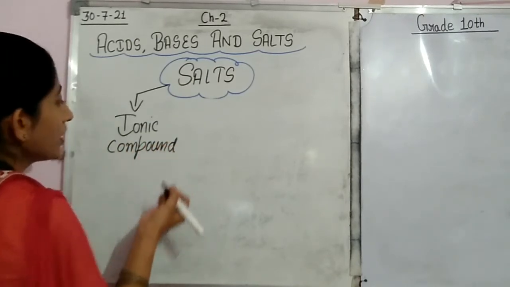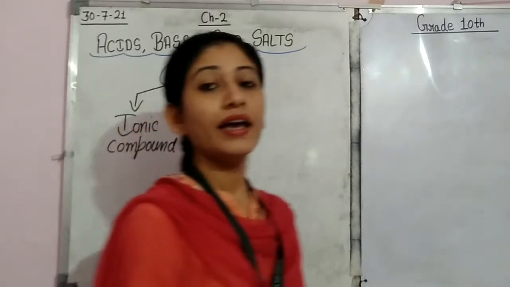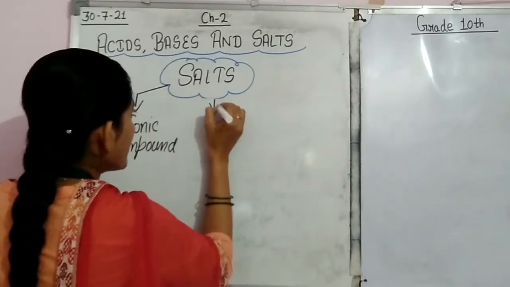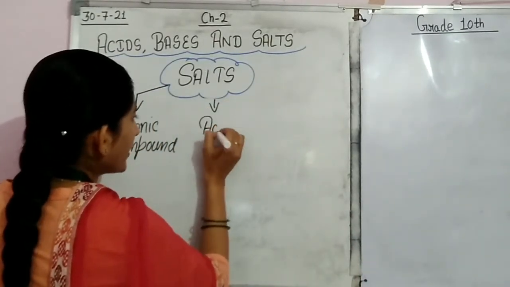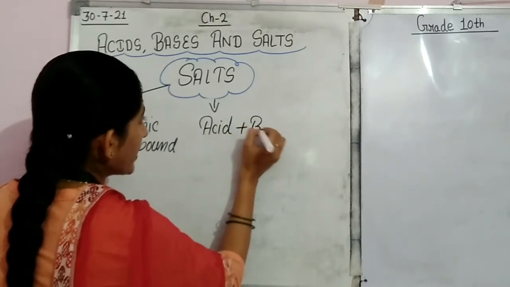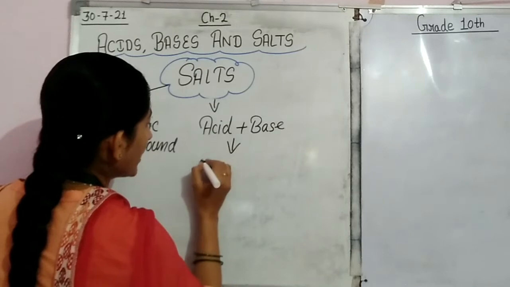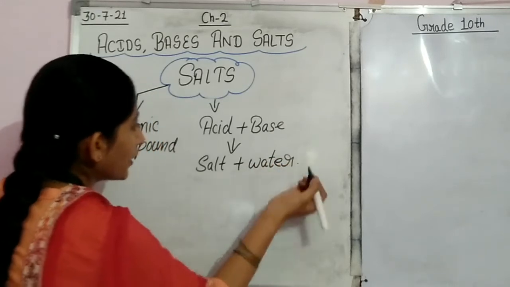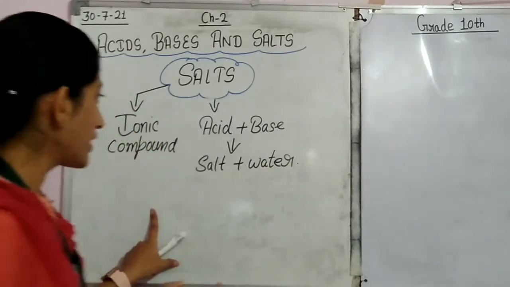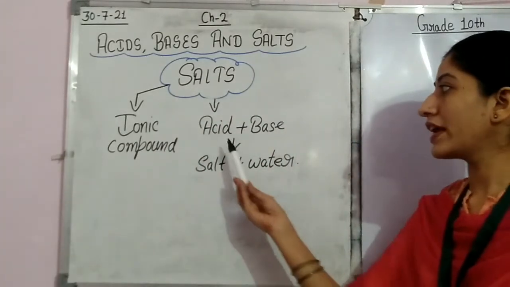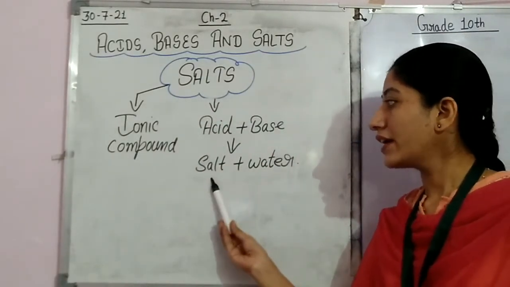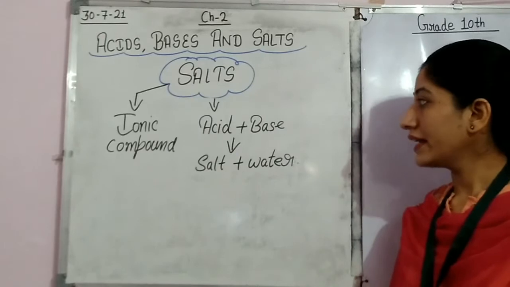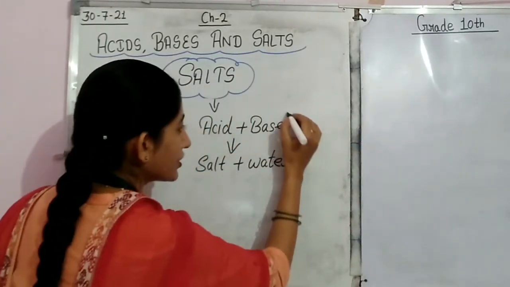And how do we get salt? We get salt by reacting acid with base. This is the most common thing we have learned from acid-base reactions: when we react acid with base, in result we get salt plus water. We have discussed this earlier also. In this way salt is formed, and this reaction is called the neutralization reaction.